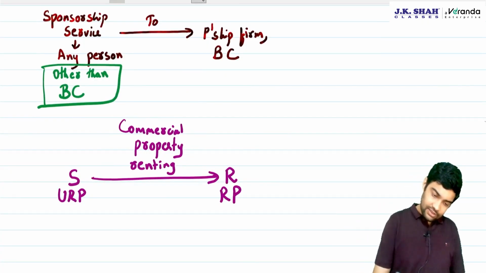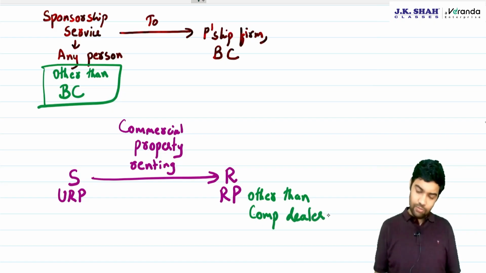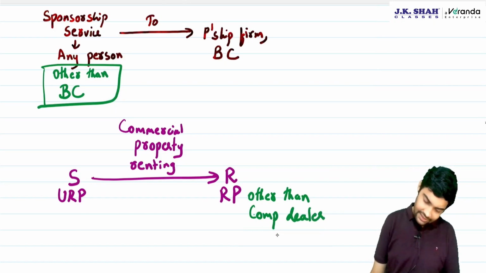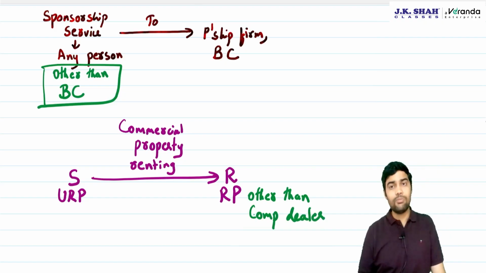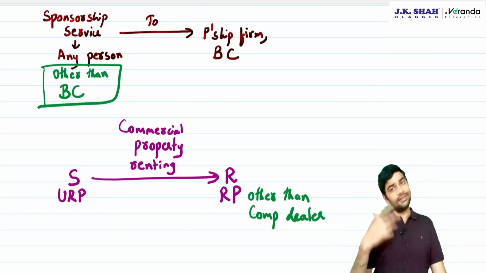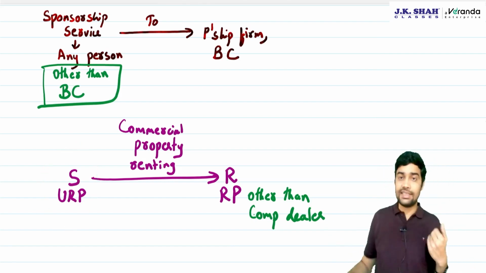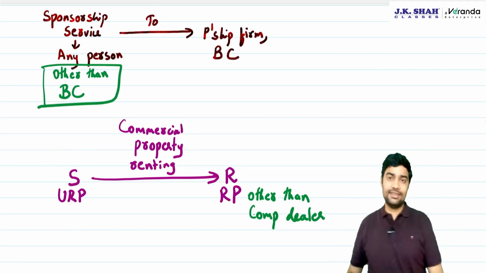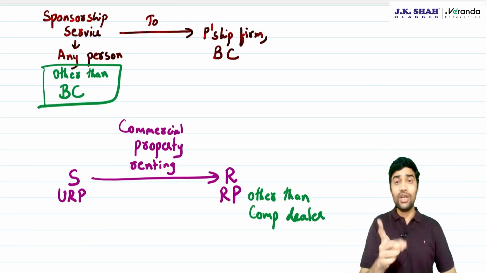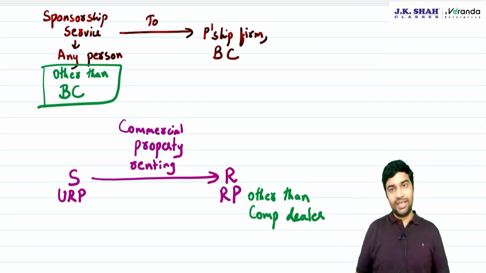Now what they have done is, here they have added "other than composition dealer." So if a composition dealer is receiving commercial property on rent, no RCM. Then sir, forward charge? Yes, forward charge. But if the supplier is unregistered, then he might not charge GST. That is true for all cases. Please understand one thing: it does not mean it is exempt. There is no GST because there is no taxable person to pay.